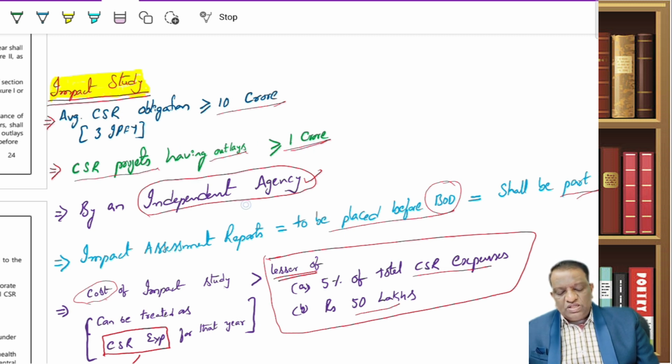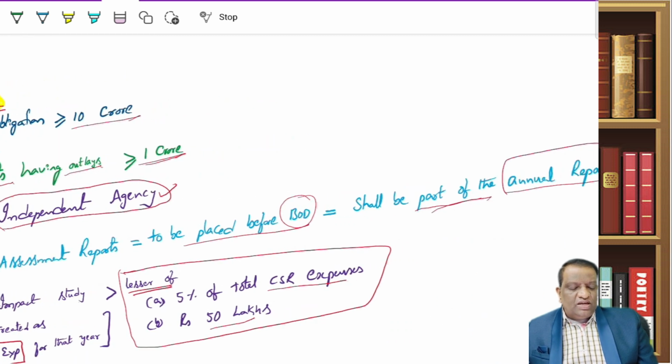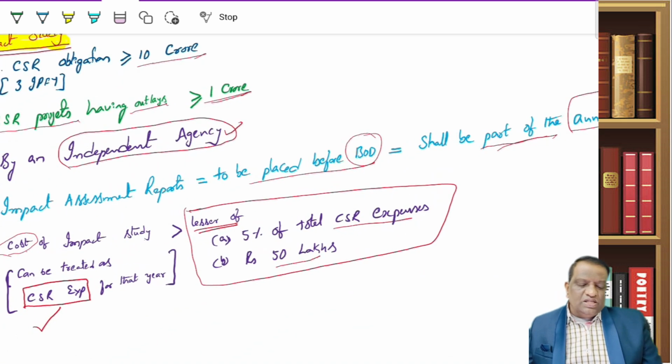Who is going to do this? Independent agency. What do they do with the report? They will issue the report to the company, which will be presented before the board. And what the board is going to do is attach it and give a disclosure of it in the annual report and circulate it to the members.